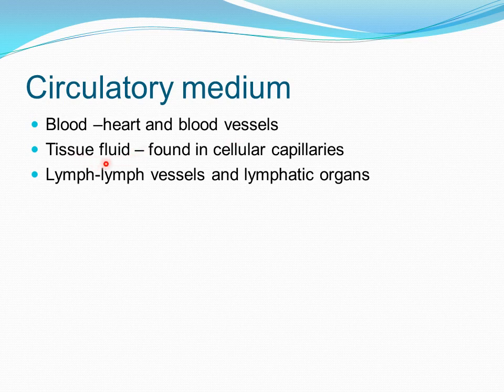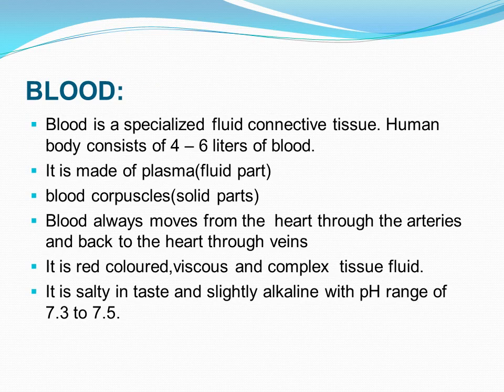Next comes the tissue fluid, which is found in cellular capillaries. And last comes the lymph, which is present mostly in the lymph vessels and lymphatic organs. Now here we will be mostly stressing on blood so that we can discuss the composition and function of blood. So let us move on to the next one.